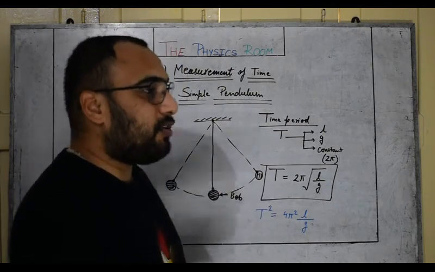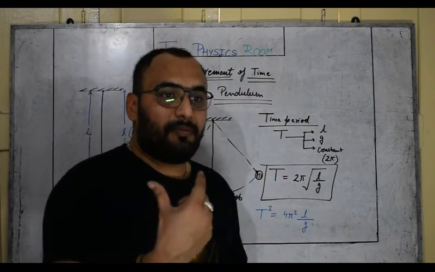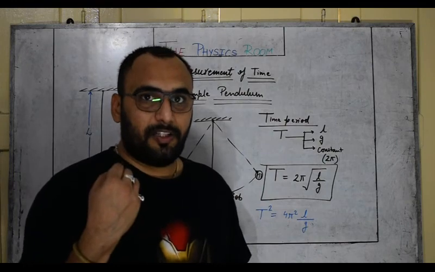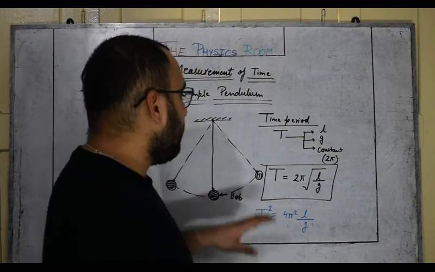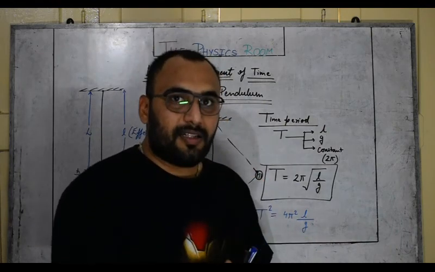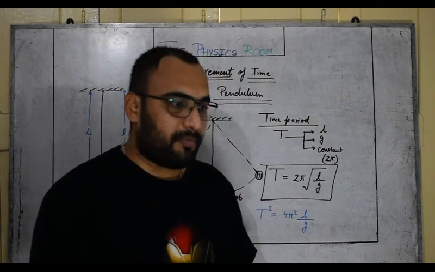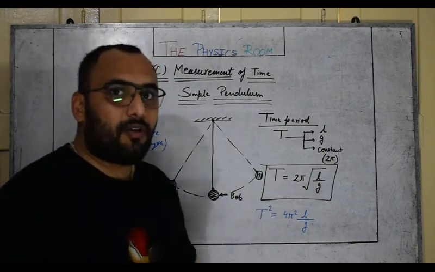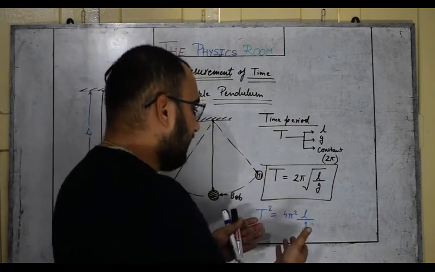It doesn't matter whether you displace it a little bit, with a very small value, or with a little bit larger value. The time period will depend on L and g, and if you keep L and g constant, there will be no change in the time period of the pendulum. Okay, so I hope this formula is clear for you. Now let's discuss its graphical properties.